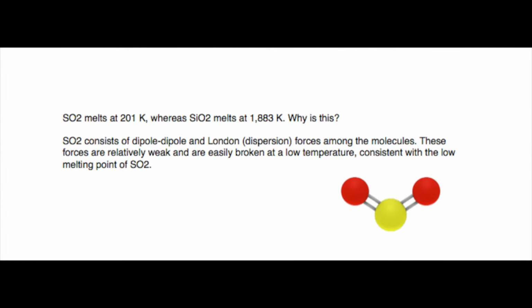Sulfur dioxide melts at 201 Kelvin, whereas silicon dioxide melts at 1883 Kelvin. Why is this? Sulfur dioxide is held together by dipole-dipole forces and London dispersion forces. Because these forces are relatively weak, they are able to be broken apart easily at a low temperature, which is consistent with the low melting point of sulfur dioxide.